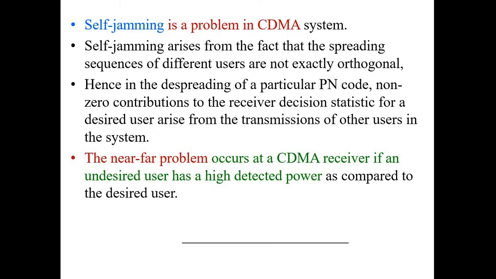The near far problem in CDMA normally occurs on the receiving side, because the undesired user will have a higher detected power compared to the desired user. That is because of the low power problem. That will be adjusted with the power control. So overall we can say